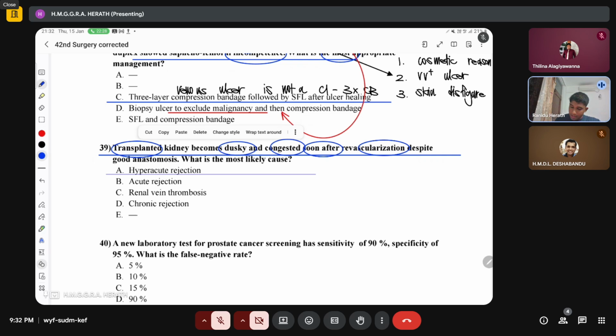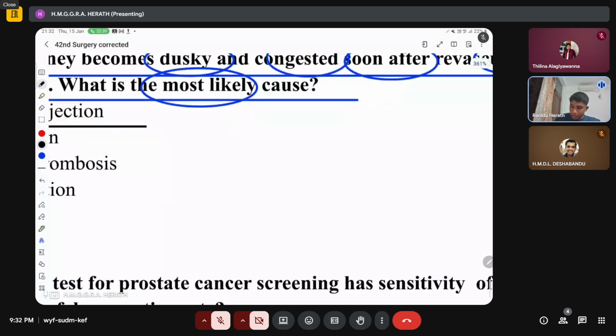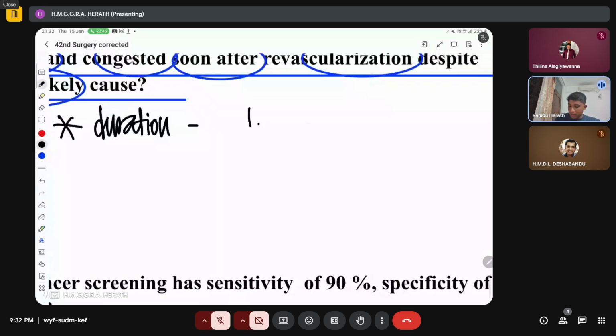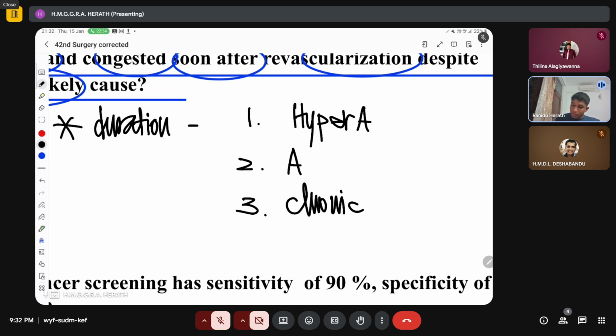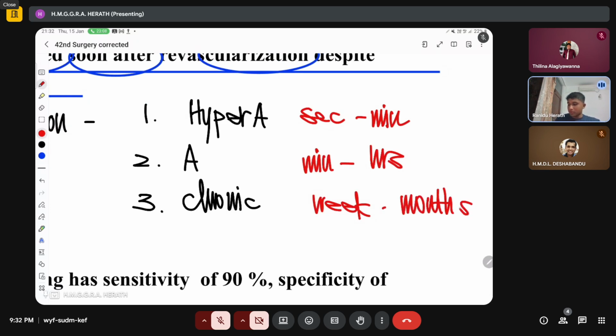So this patient has had good anastomosis, however, soon after anastomosis, it has become bad. So the reason for this is actually hyperacute rejection. So there is a duration for each rejection type. There are main types of rejection. One is hyperacute rejection, and then there is also acute rejection, and then there is also chronic rejection. So you need to know what the time durations are for each. Hyperacute rejection is from seconds to minutes, acute rejection is from minutes to hours, and chronic rejection is from weeks to months, right? These are the rejection times you need to know.